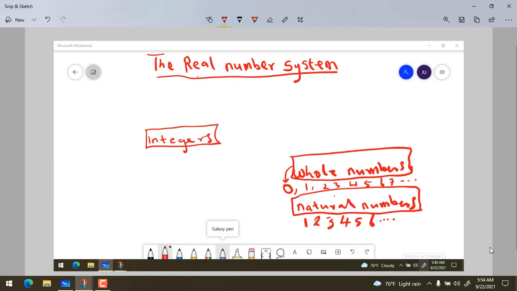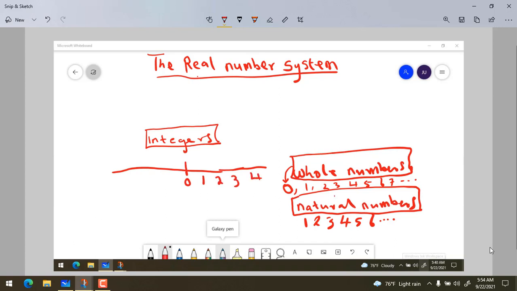So if we have a line like this, I don't mind my drawing. In the middle, we normally label 0. And to the right, we have 1, 2, 3, 4.